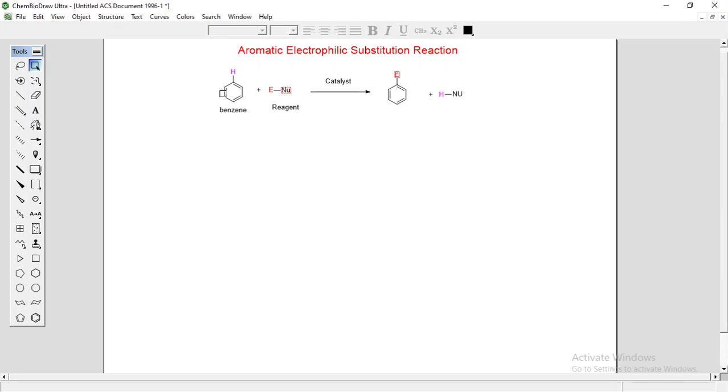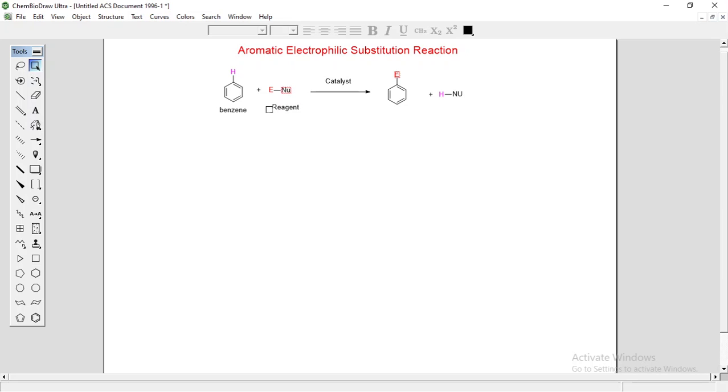Because of this delocalizable pi electron, benzene ring attacks the electrophile and gives the substitution product, where E plus is any electrophile and Nu is a nucleophile.